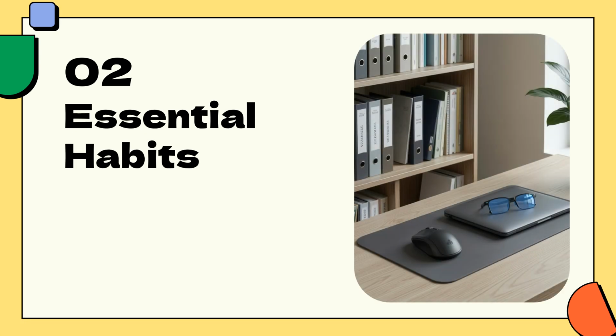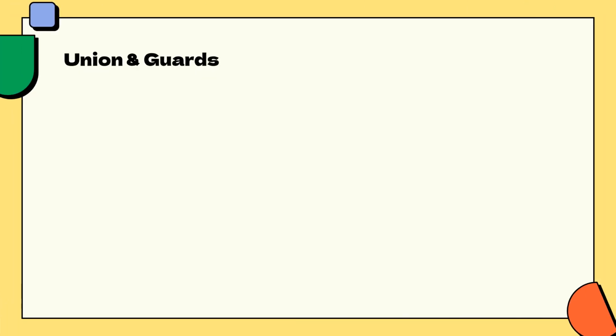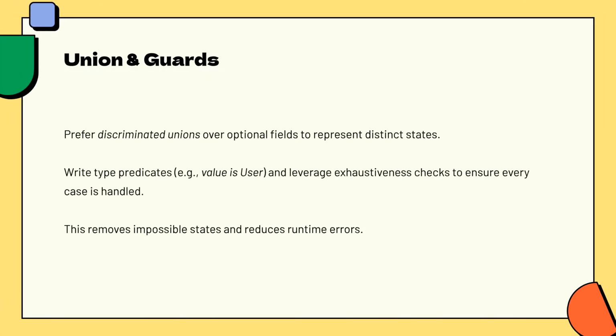Now, let's look at some essential habits for your daily development workflow. Improve your code with unions and guards. Prefer discriminated unions over optional fields to represent distinct states. Use type predicates and exhaustiveness checks to ensure every possible case is handled, reducing potential runtime errors.